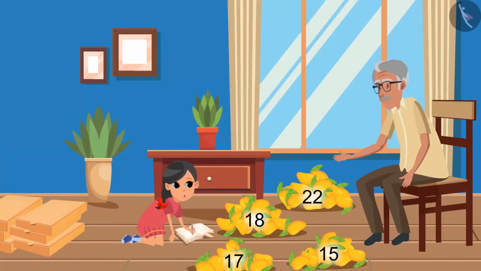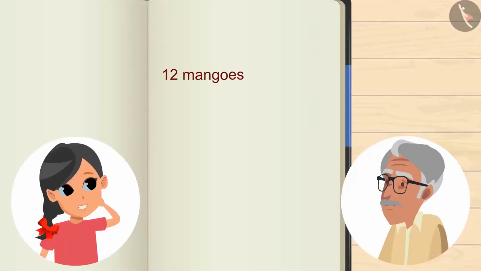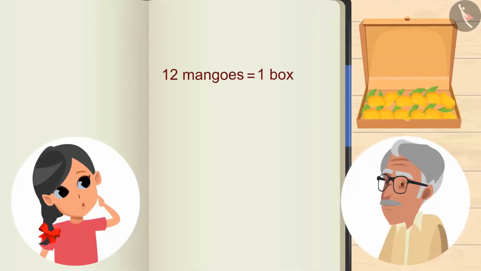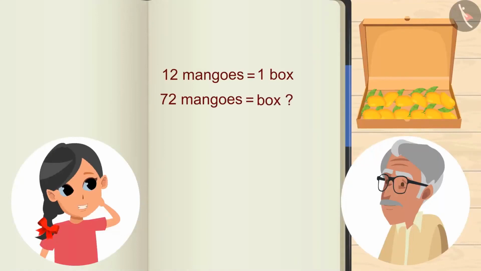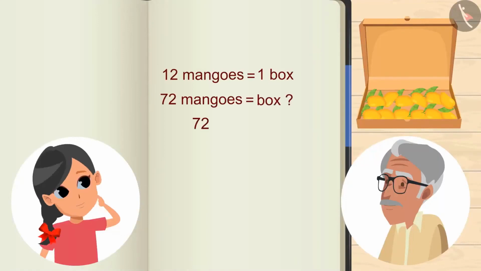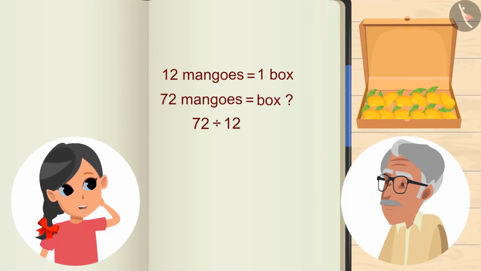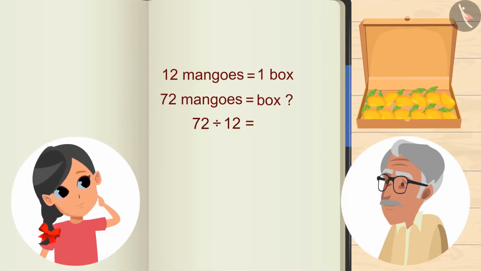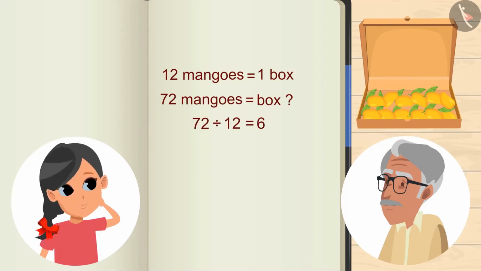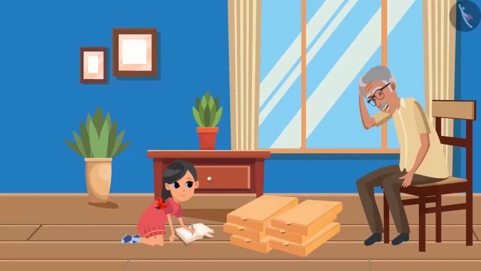Grandpa, how many mangoes can be placed in a box? The boxes can have a dozen mangoes. That means a box will contain 12 mangoes. Then, how many boxes will contain 72 mangoes? Let me show you. On dividing 72 by 12, we'll get 6, means 6 boxes.